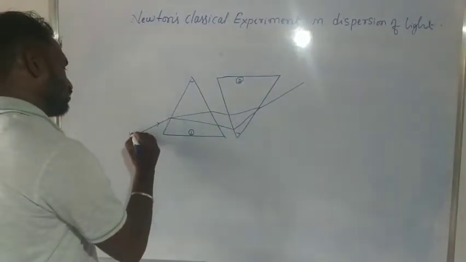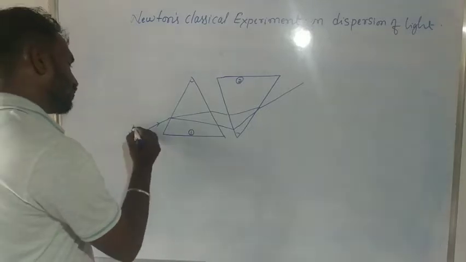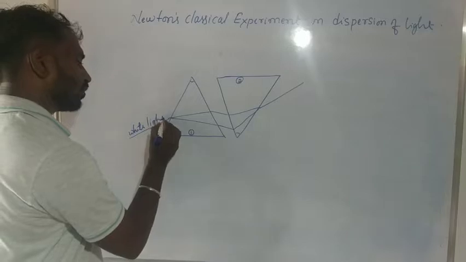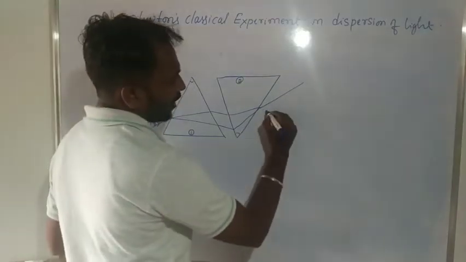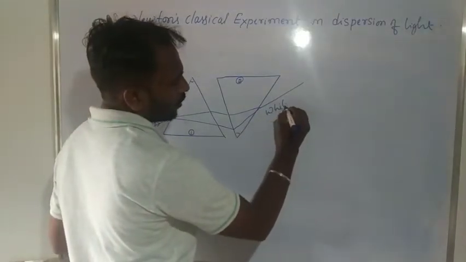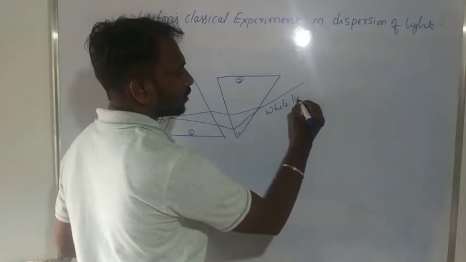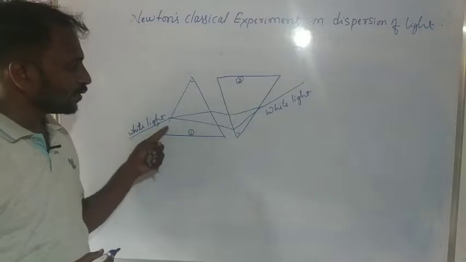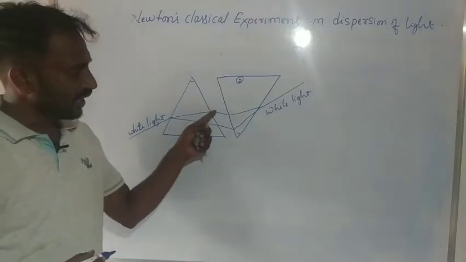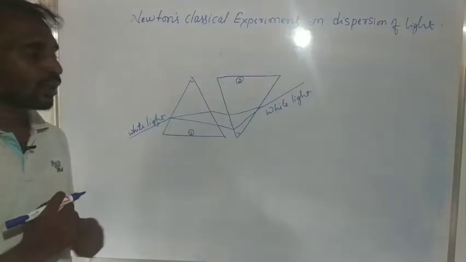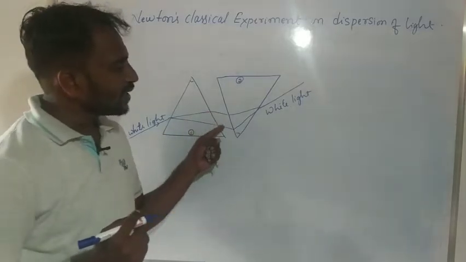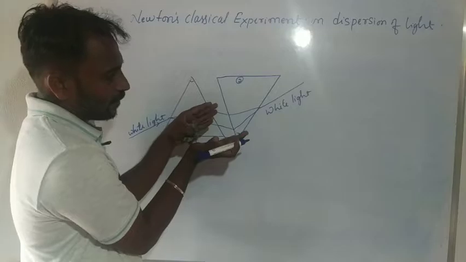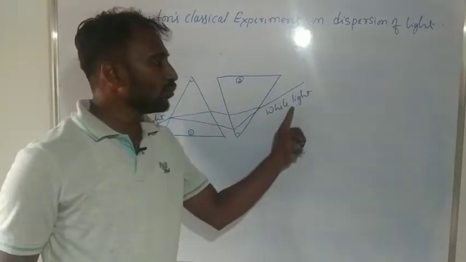Initially we consider that the incident ray is white light, and the final emergent ray is also white light. White light enters the first prism, then we get 7 constituent colors. These 7 constituent colors enter the second prism, then these colors recombine to form white light.